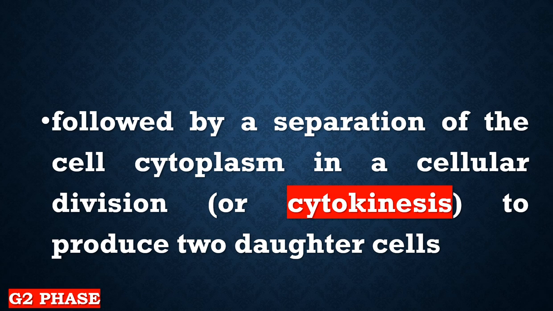After that, this will be followed by the separation of the cell cytoplasm in a cellular division, or the cytokinesis. But in the mitosis phase, mainly the division will be happening in the nucleus. The nucleus will be divided into two.